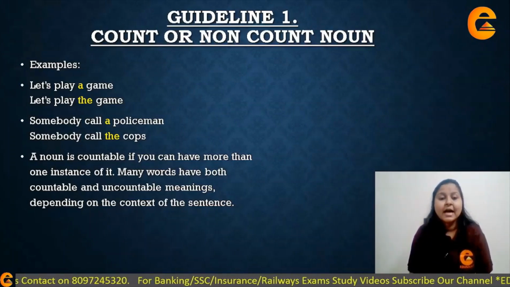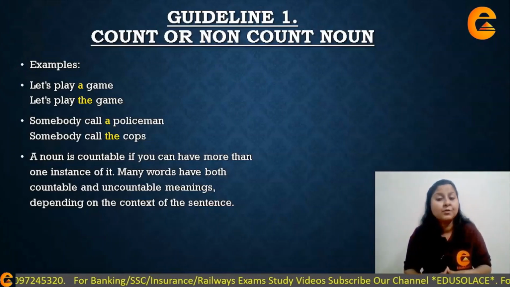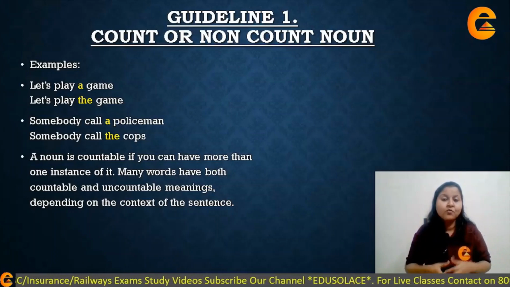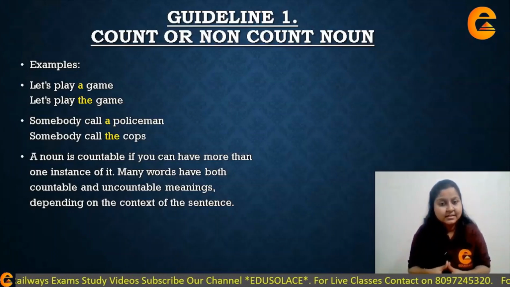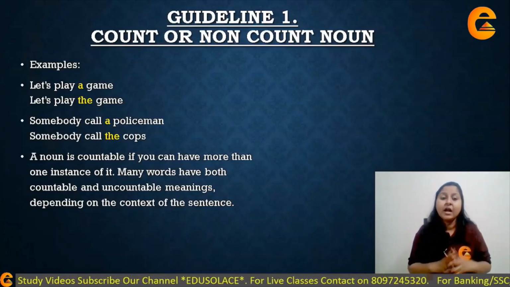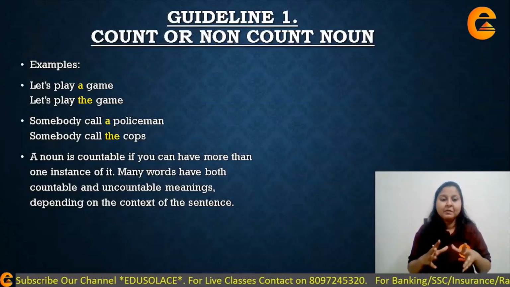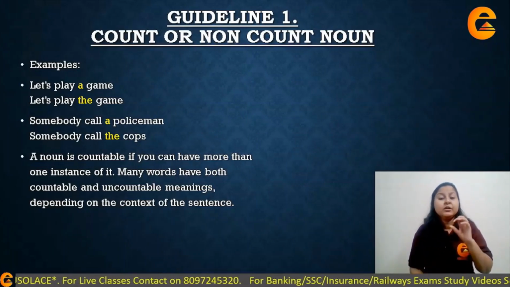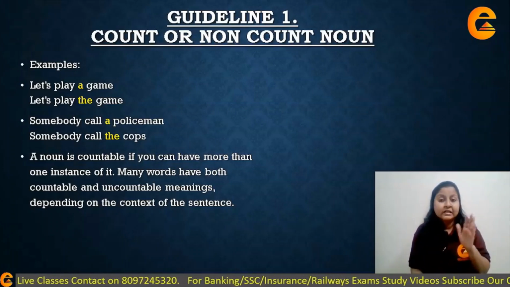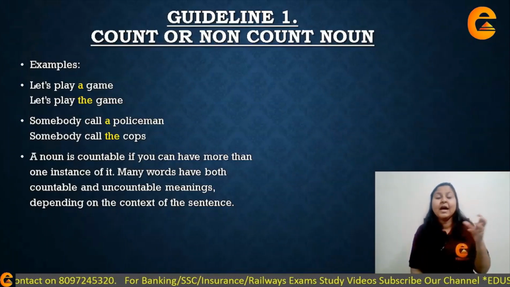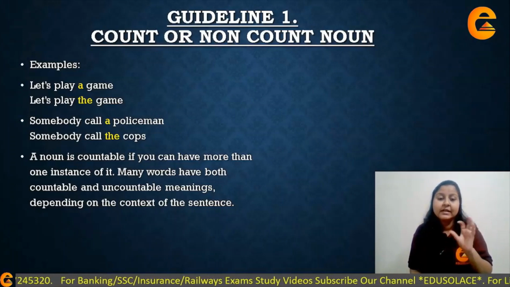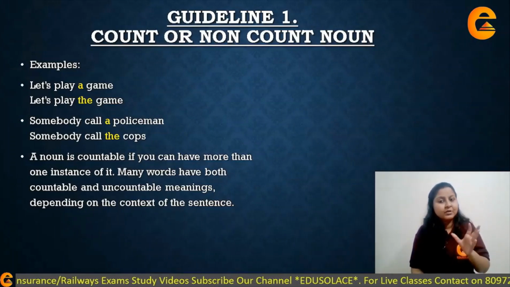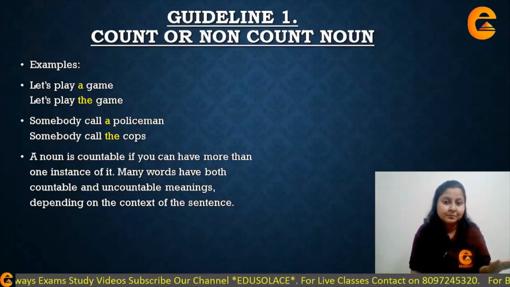Now, many words have both countable and uncountable meanings. Depending completely on what the context of the sentence is, accordingly हम उसके आगे article use करेंगे. So remember that with countable or uncountable nouns, you can use the articles, but it will highly depend upon what the context of the sentence is and whether you can count it or you cannot count it.